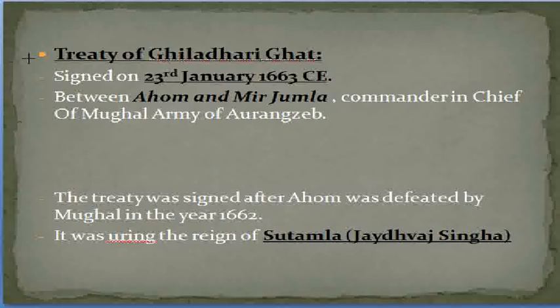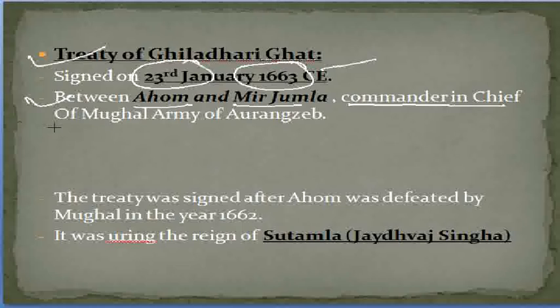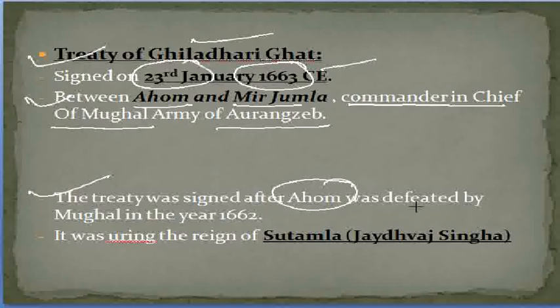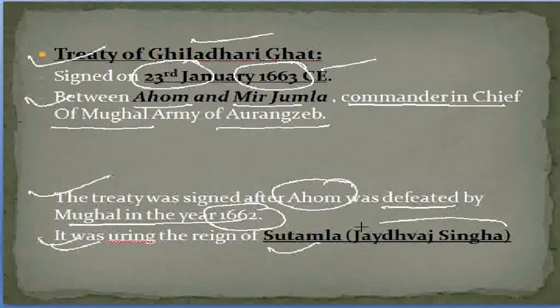Next, the Treaty of Gilhariighat. It was signed on 23rd January 1663 CE. The year is most important, we need to remember that. Secondly, it was signed between Ahom and Mir Jumla. Who was Mir Jumla? The Commander-in-Chief of the Mughal army of Aurangzeb. So the Treaty of Gilhariighat was signed between Ahom and Mughal, after Ahom was defeated by the Mughal army in the year 1662. So it was during the reign of Sutamla, that is Jayadhwaj Singha.